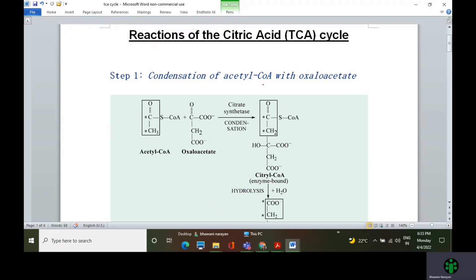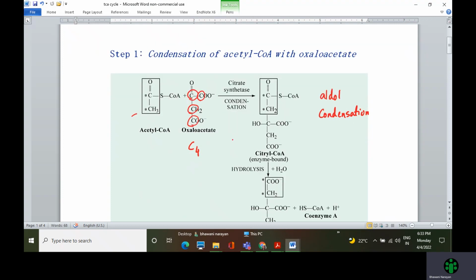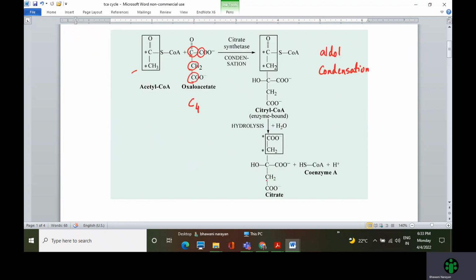condenses with oxaloacetate. So this is the structure of acetyl coenzyme A, and oxaloacetate is a C4 compound. You can see that there are 4 carbons in this, and these condense in an aldol condensation reaction, and via the aldol condensation reaction it forms an aldol which is citryl coenzyme A. Citryl coenzyme A then undergoes hydrolysis, and after this it forms citrate.